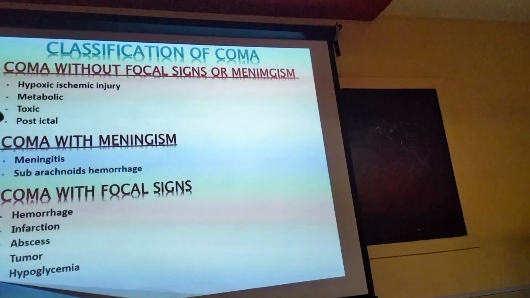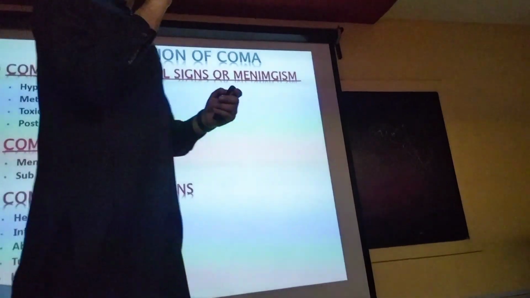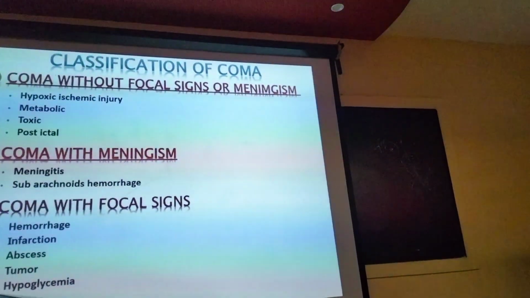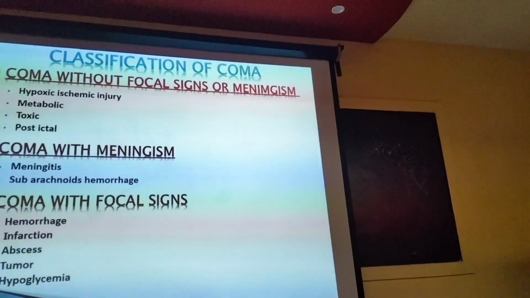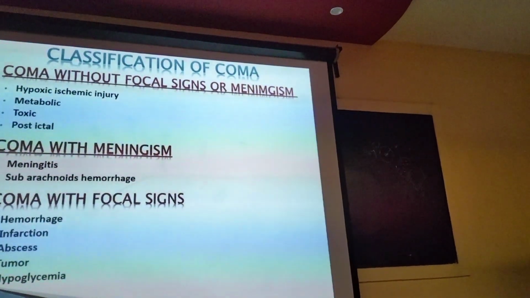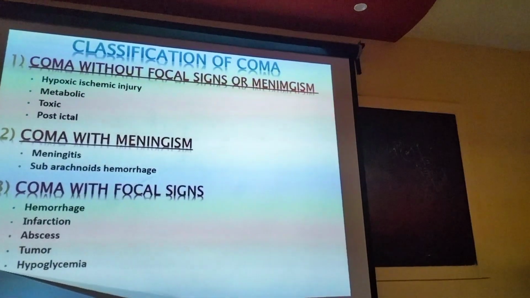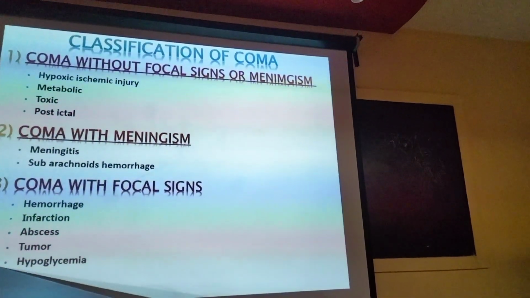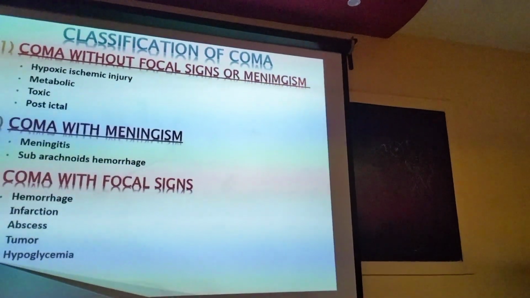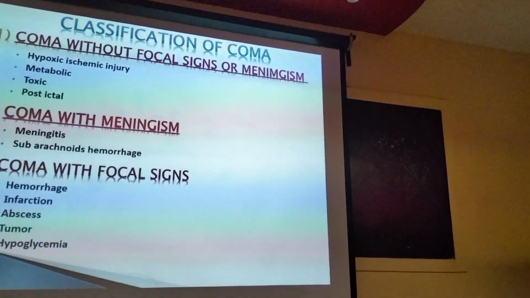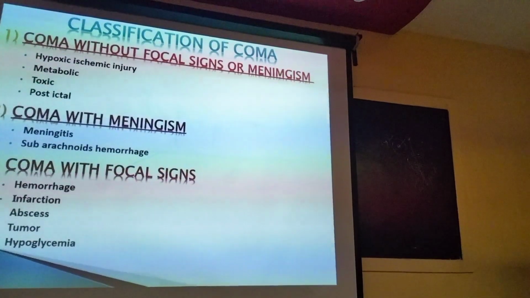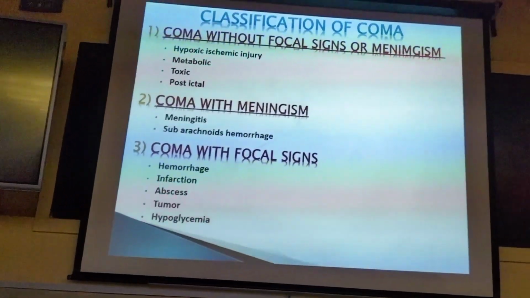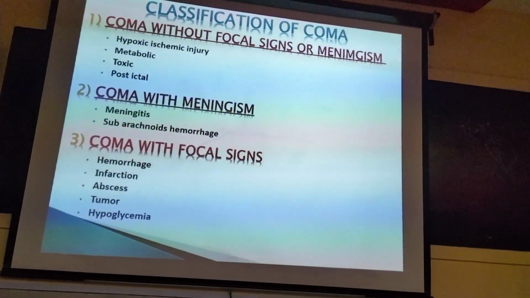Hemiplegia, limb weakness. Very good. So focal signs like motor weakness, monoplegia or hemiplegia, speech impairment, cranial nerve palsy. These symptoms are collectively called focal neurological signs. And what is meningism? Signs that are present due to meningitis. Yes, the signs of meningism are neck stiffness, Kernig's sign or Brudzinski sign.